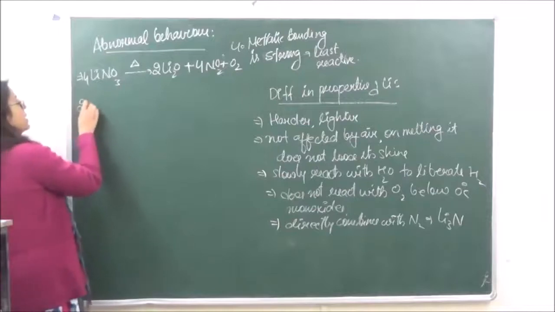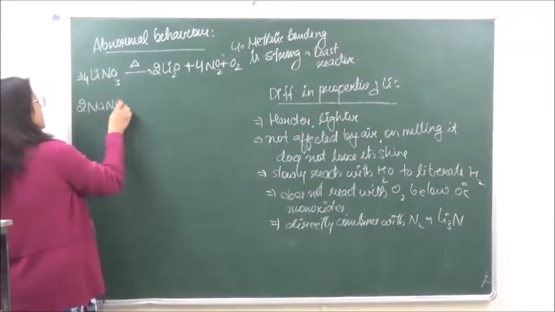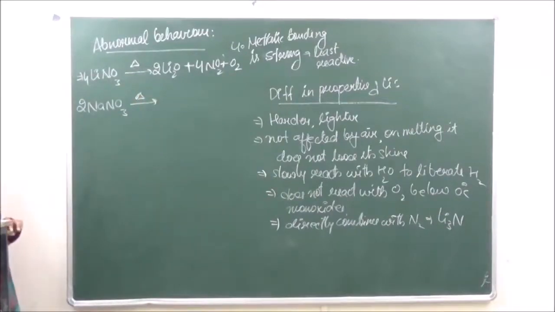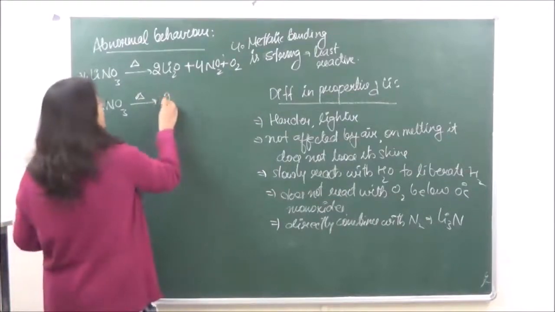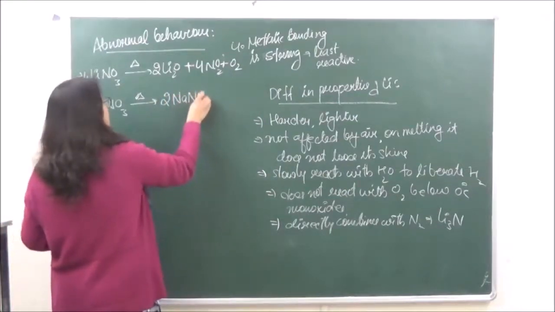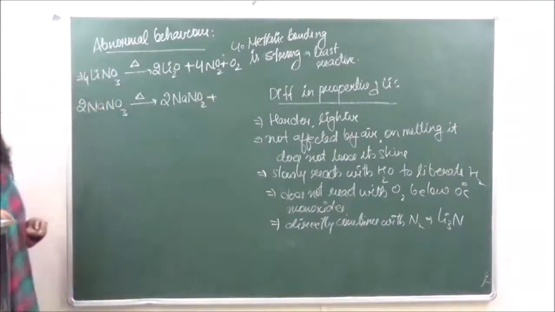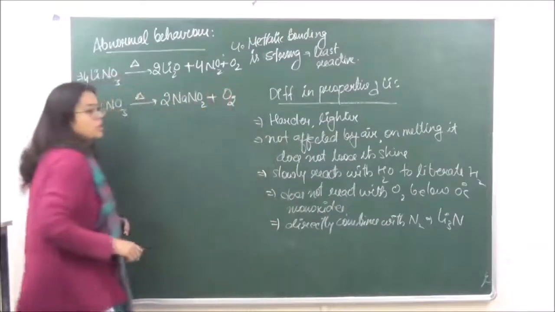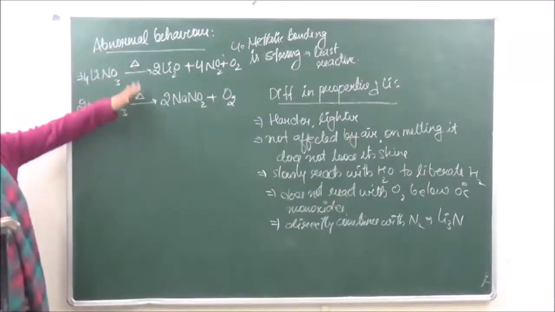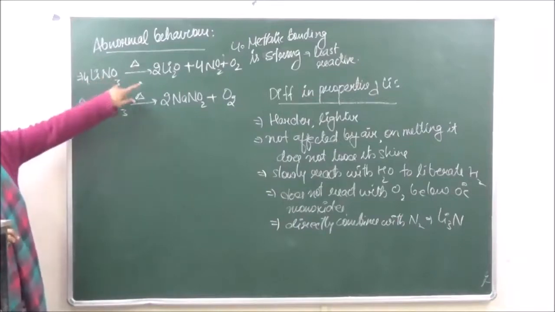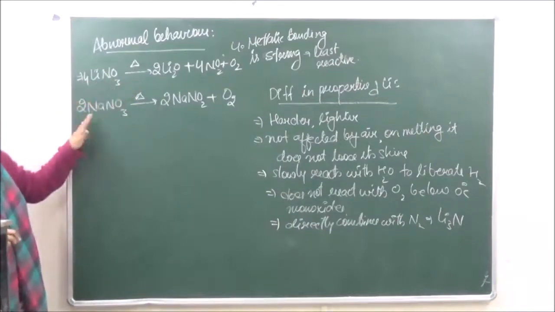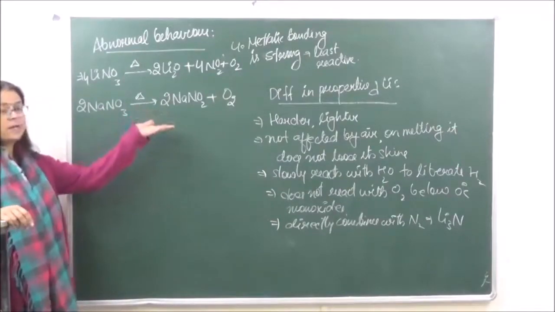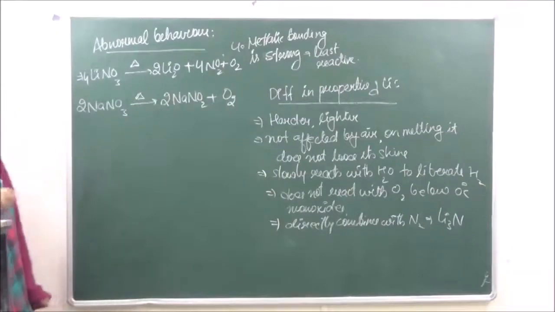Whereas when we heat nitrates of other elements, for example sodium nitrate, this is going to give us sodium nitrite, plus oxygen. So this is how the reaction differs. In case of lithium nitrate, we get lithium oxide, but in case of sodium nitrate, we do not get the oxide of that particular metal, we get nitrites, right?